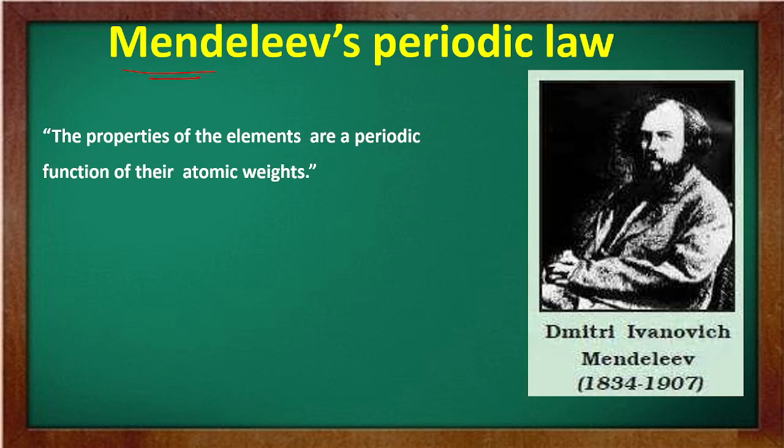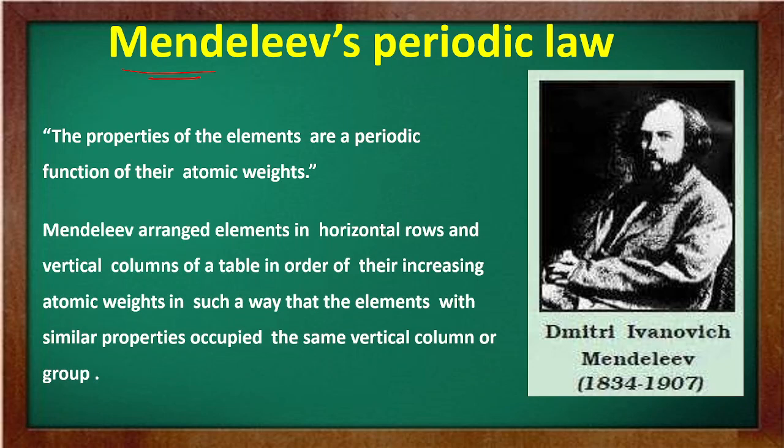Mendeleev arranged the elements in horizontal rows and vertical columns of a table in order of their increasing atomic weight in such a way that elements with similar properties occupied the same vertical column or group. That is what I have written here. Now, he also recognized the significance of periodicity and used a broader range of physical and chemical properties to classify the elements.